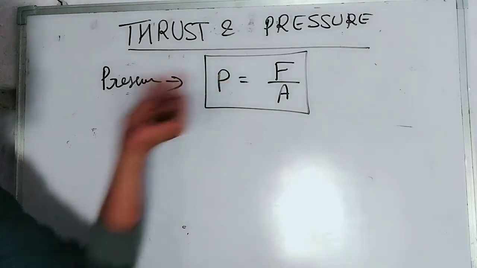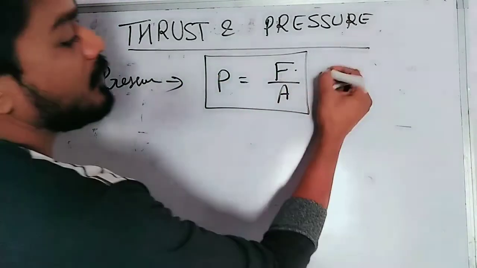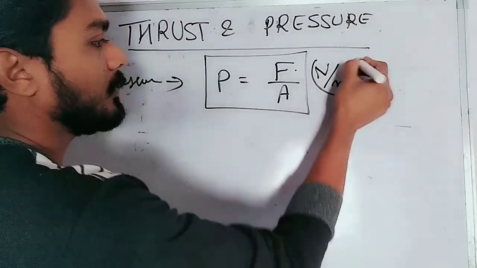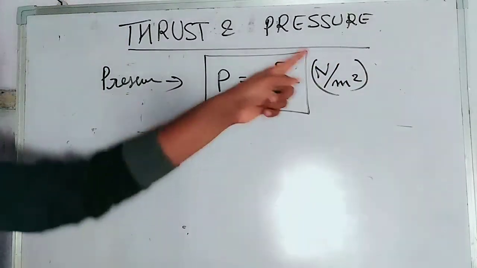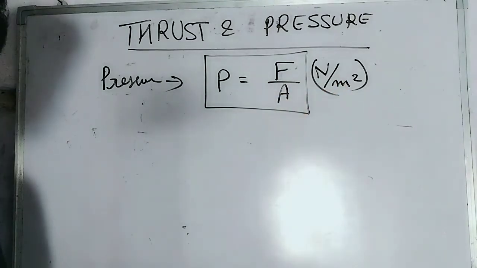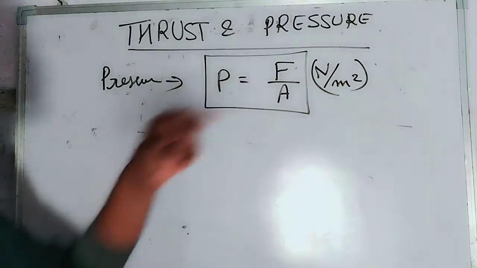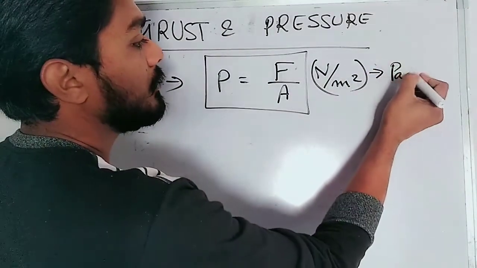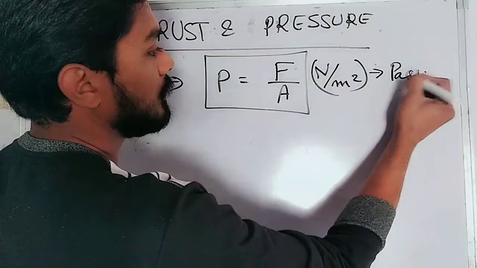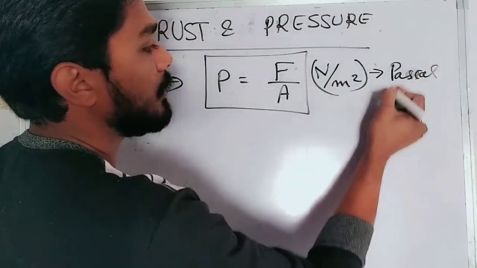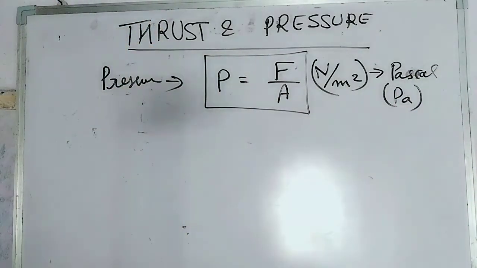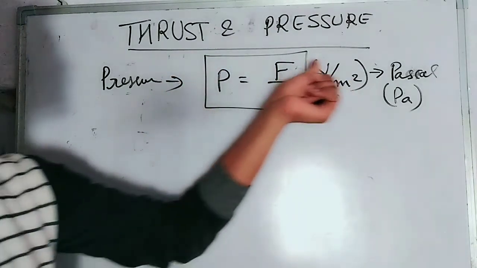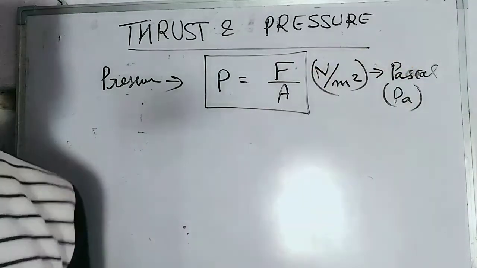What is the unit of pressure? For force you write Newton, and for area you write meter square. Then what is the unit of pressure? Newton per meter square. And after the great scientist Blaise Pascal, we call it Pascal. We also write its symbol as Pa. So the unit of pressure is Newton per meter square or Pascal.